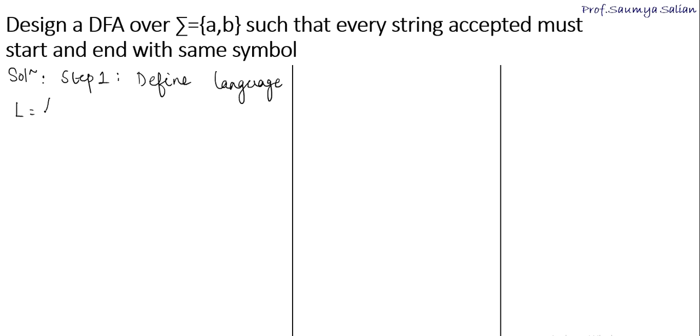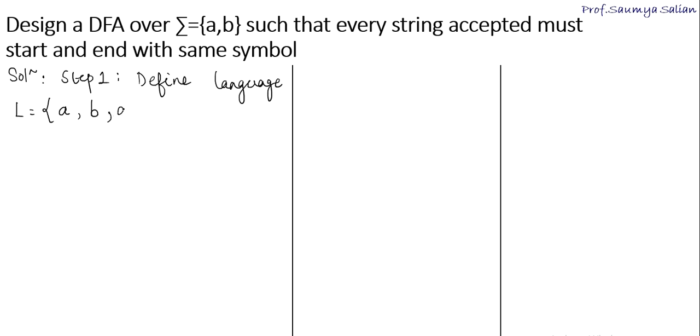Language L will contain all possible valid strings. So we'll first identify the smallest valid string. When I say start and end with the same symbol over the alphabet set A, B, it can be a single A, it can be a single B. That is starting with an A and ending with an A, or starting with a B and ending with a B.